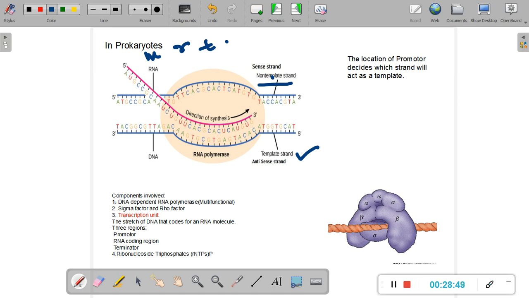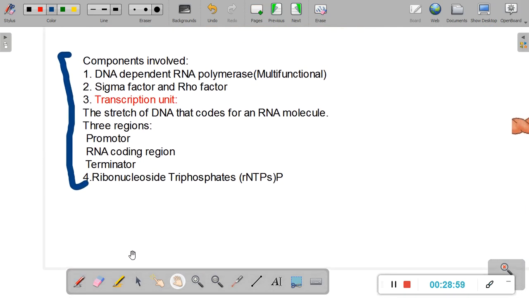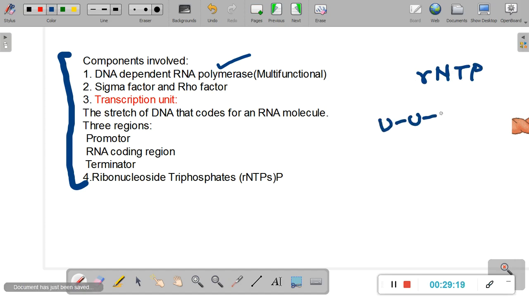Now let us look at the next thing. What are the different components that are involved in the process of transcription in prokaryotes? The first component required is an RNA polymerase. What will RNA polymerase do? It will take the ribonucleoside triphosphates, bring them together and form a phosphodiester bond between the two. So it will, let us say, connect uracil to guanine to another guanine, etc. So it will make a long base chain.